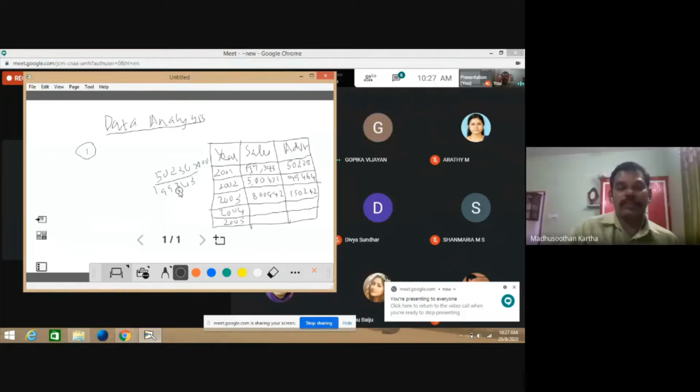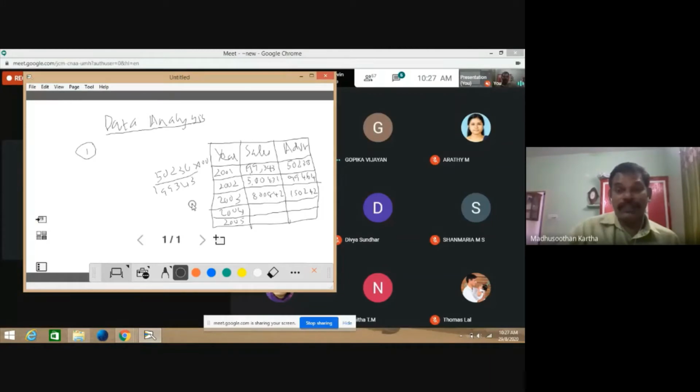This is the way we need to calculate the percentage. Normally this will create a complicated procedure. 50,230 divided by 1,99,343 into 100 will normally take around 2 or 3 minutes, if you are well versed in mathematics.